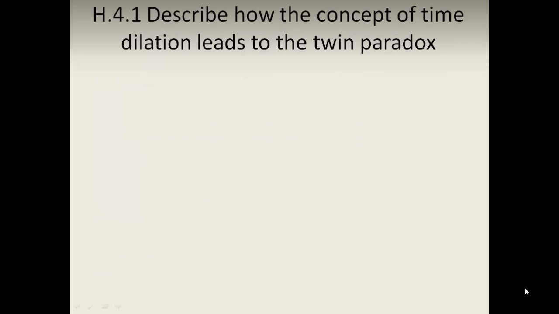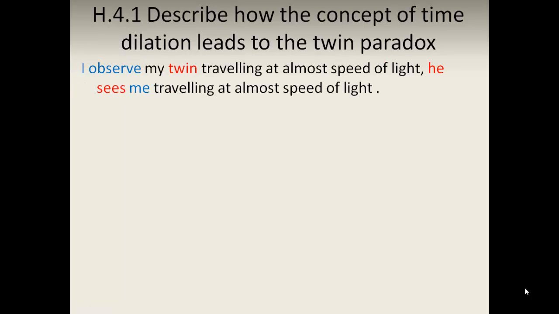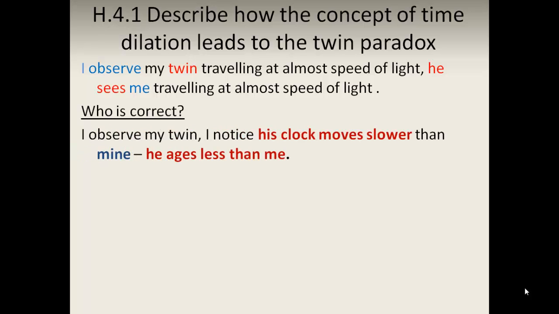Describe how the concept of time dilation leads to the twin paradox. So we have this symmetrical situation, that I see them as going slower, they see me as going slower. I observe my twin travelling at almost the speed of light, and he sees me travelling at almost the speed of light. Who is correct? Well, we're both correct, because from our own frame of reference we see the other person as travelling almost at the speed of light. There's no way of finding who is actually moving and who is not.